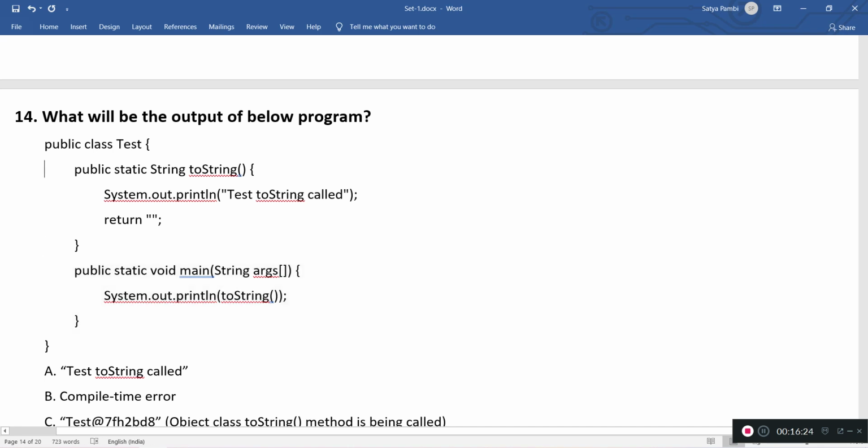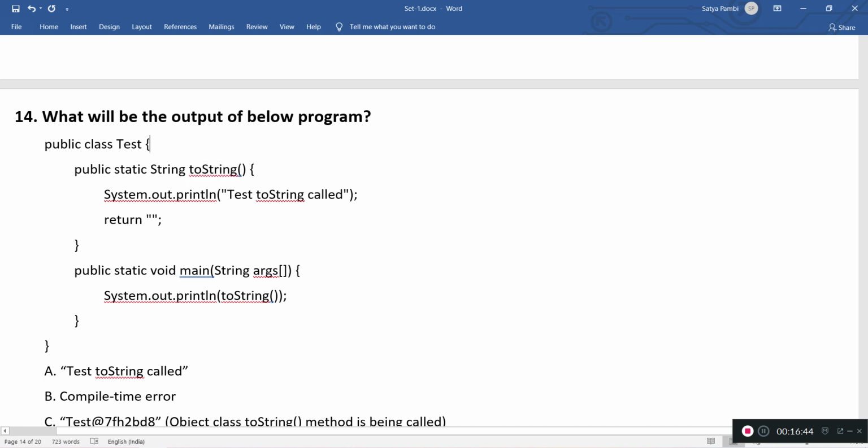And one more thing, we are trying to override toString and we're modifying it to static. How are we overriding this one? toString is available in the Object class, and the Object class is inherited by default by any class.